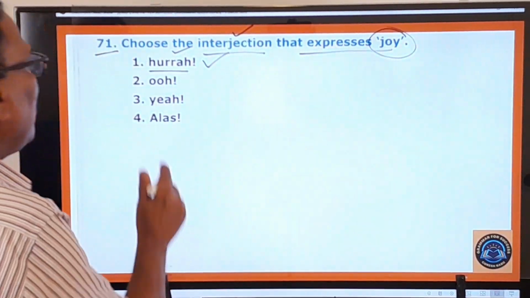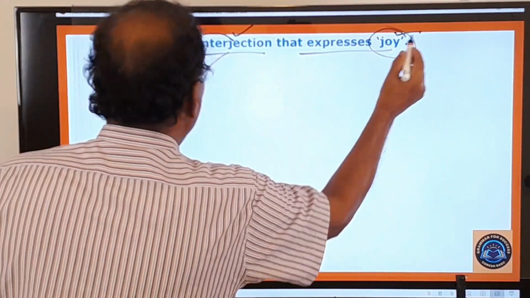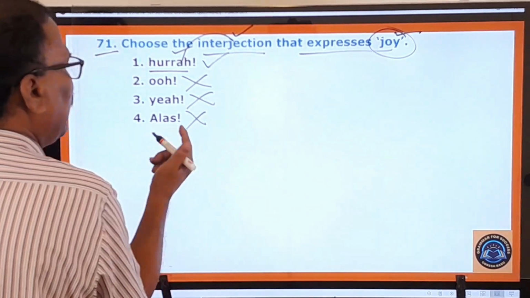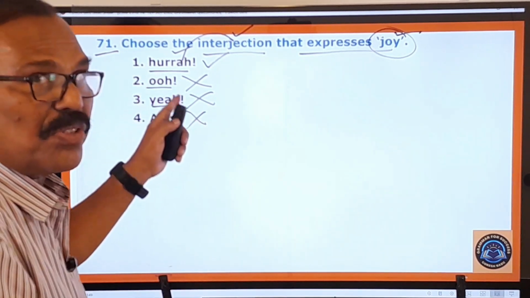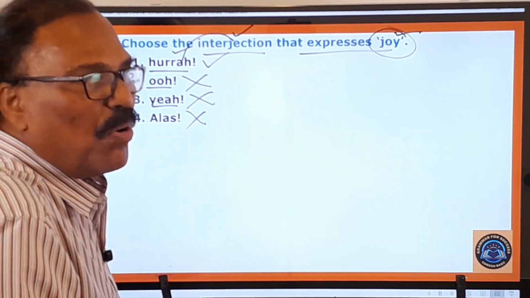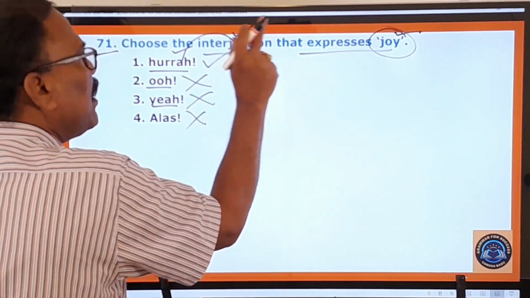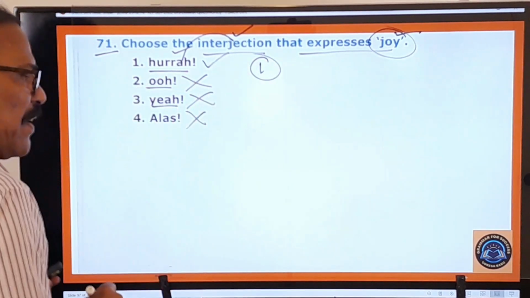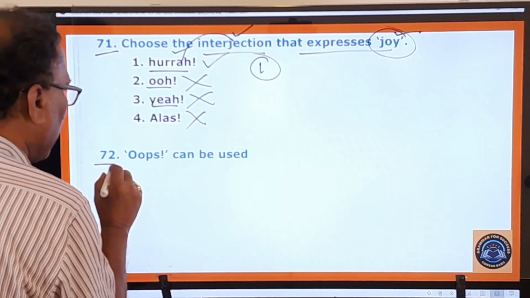Okay, and here this hurrah is a beautiful interjection that is used to express joy, not oh, yeah, alas. Alas is a word that indicates sorrow. Okay, yeah, agreement. Oh, that is used to indicate pain. Oh, something like that. So here only this word is used to indicate joy. So not all the others. Therefore, your answer is the first one. Now you move on to the next question. What is that? 72nd question.